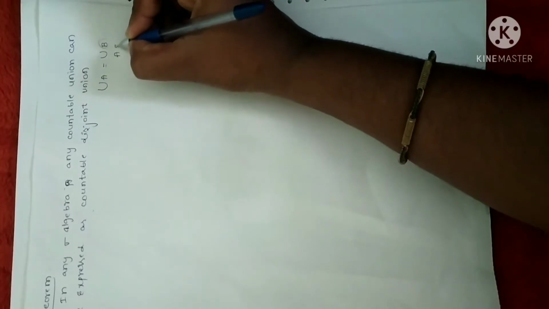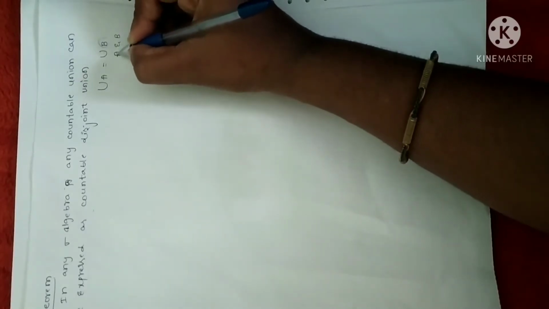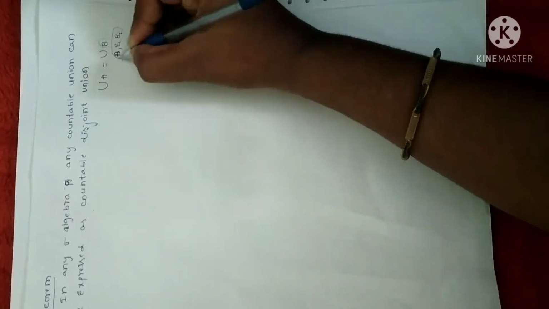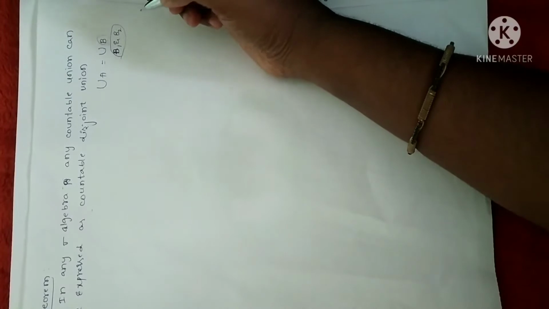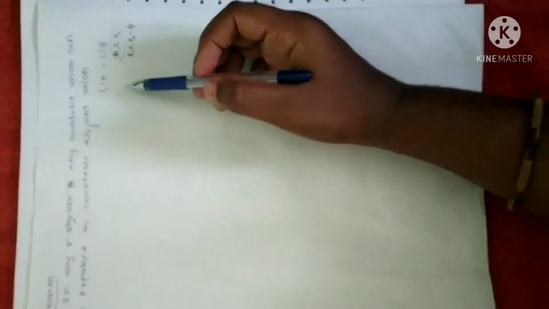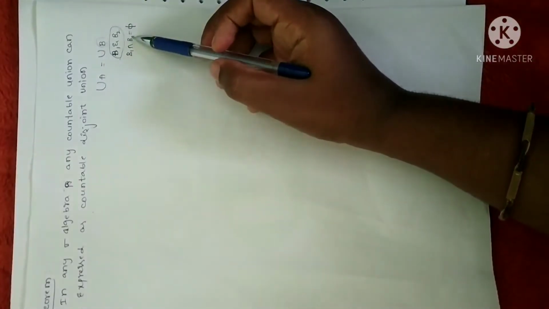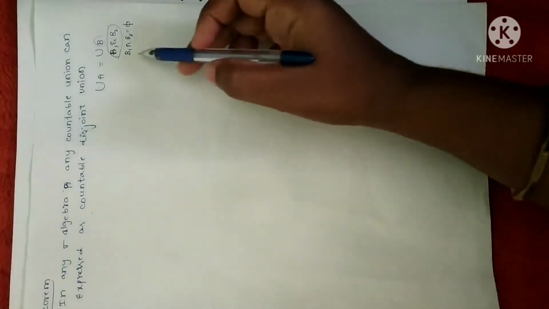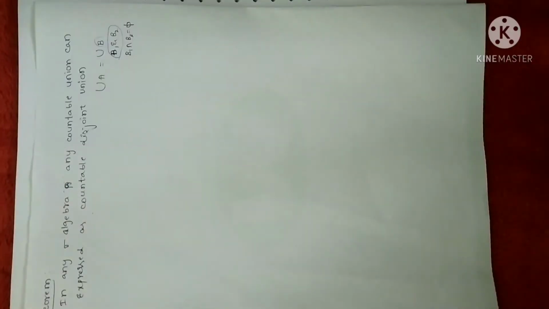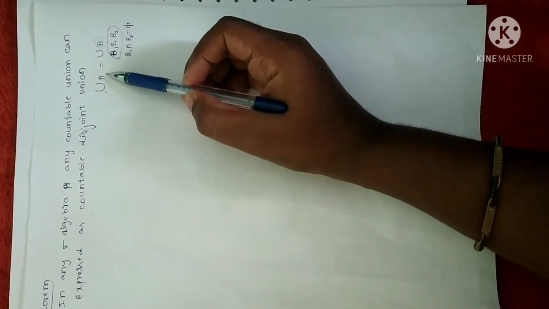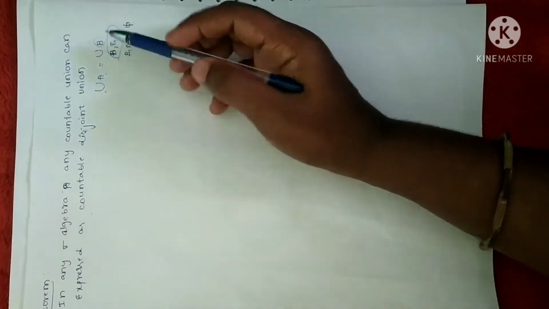Two sets B1 and B2 are said to be disjoint if there is no common element between B1 and B2. Meaning is B1 intersection B2 is equal to the null set. So two sets B1 and B2 are disjoint only when their intersection is equal to the null set, or else there is no common element between B1 and B2. So we have to express the union of some countable sets as equal to the union of some disjoint sets.